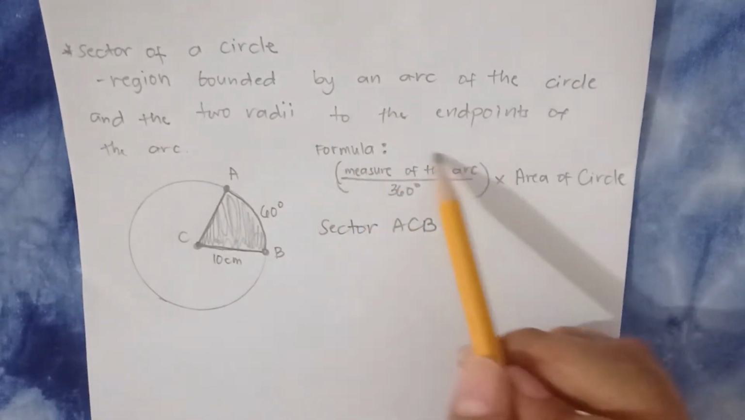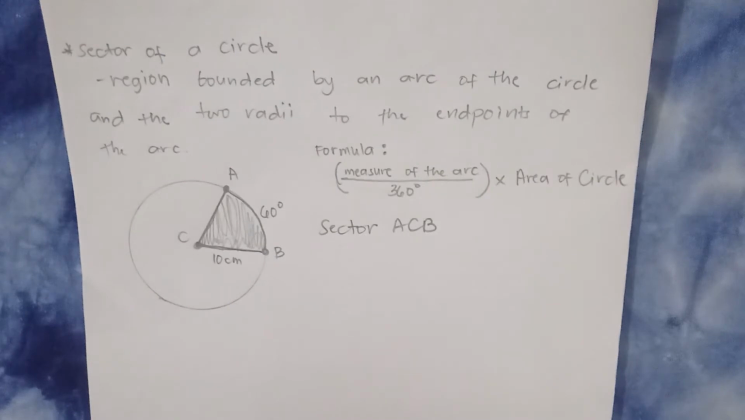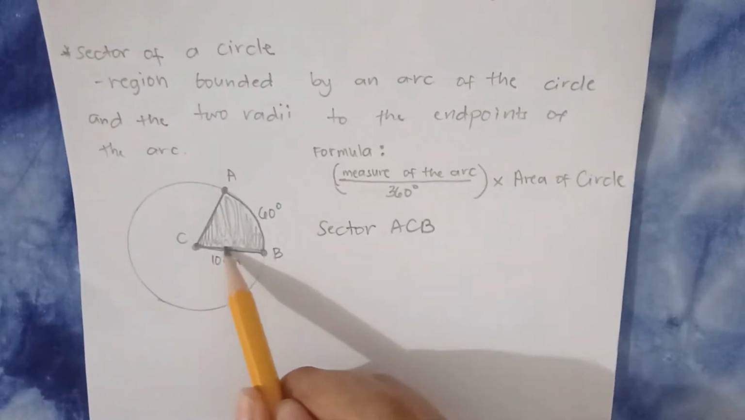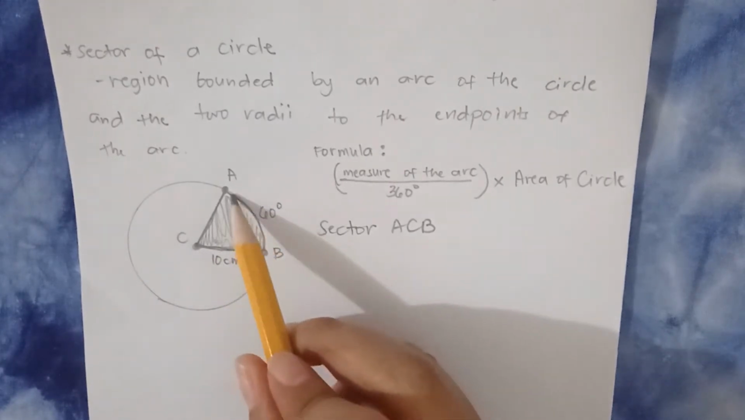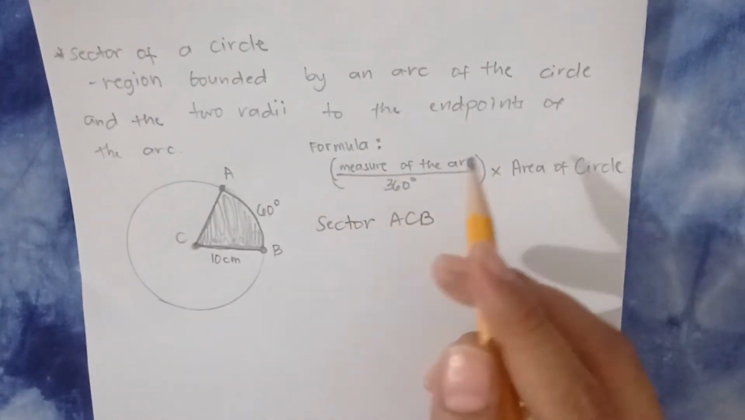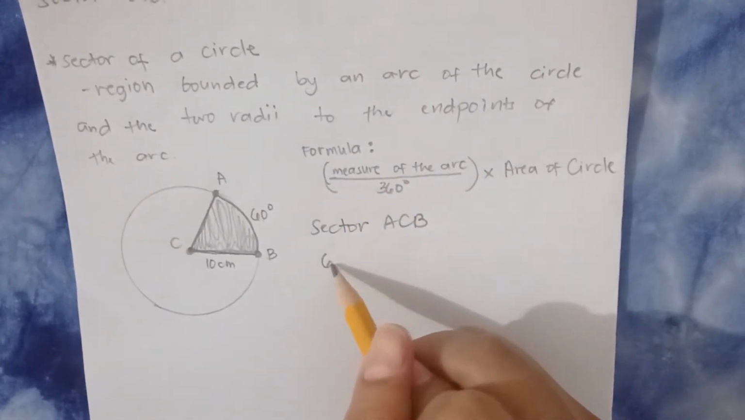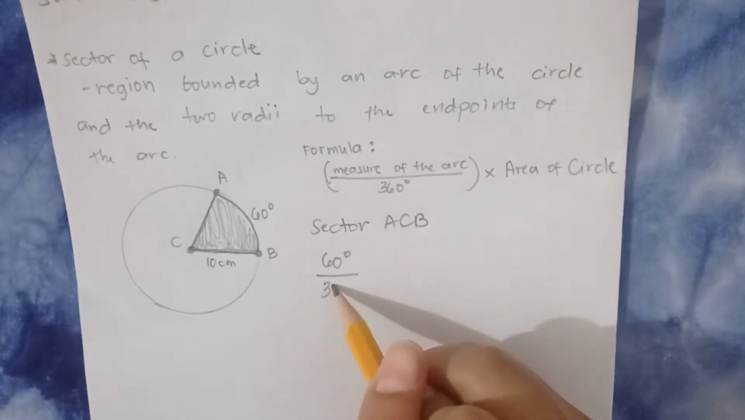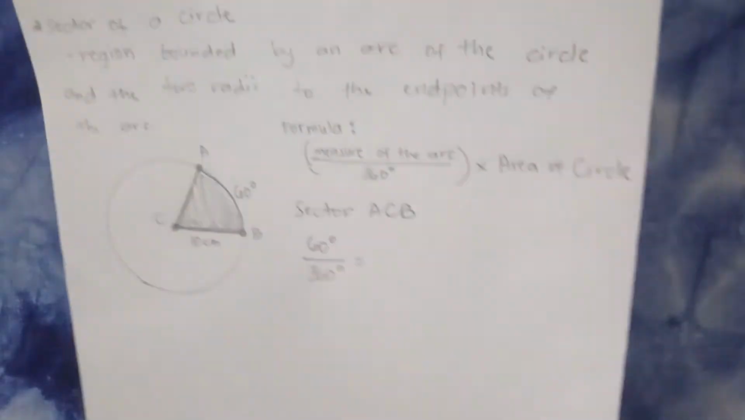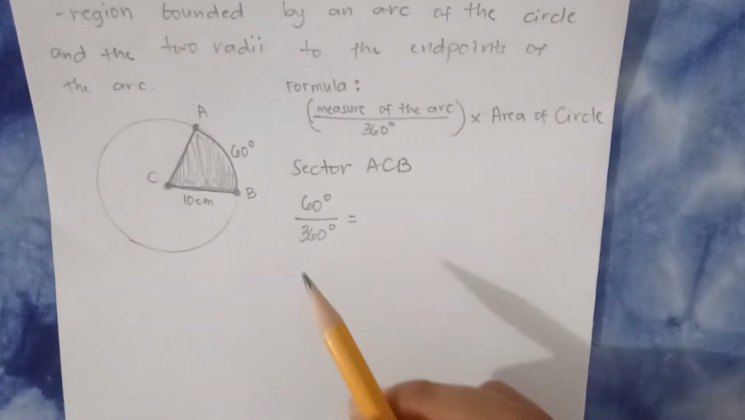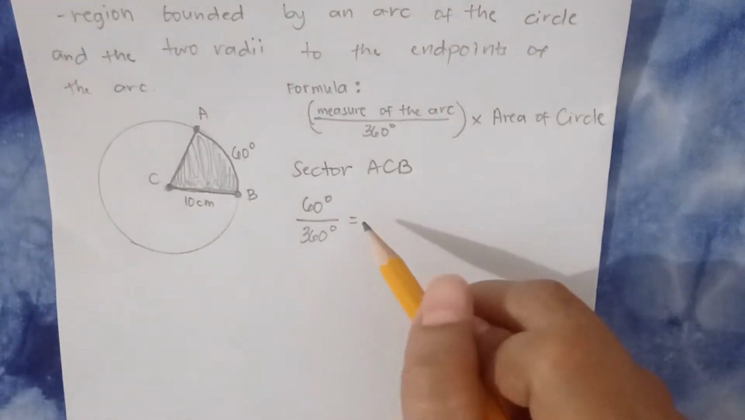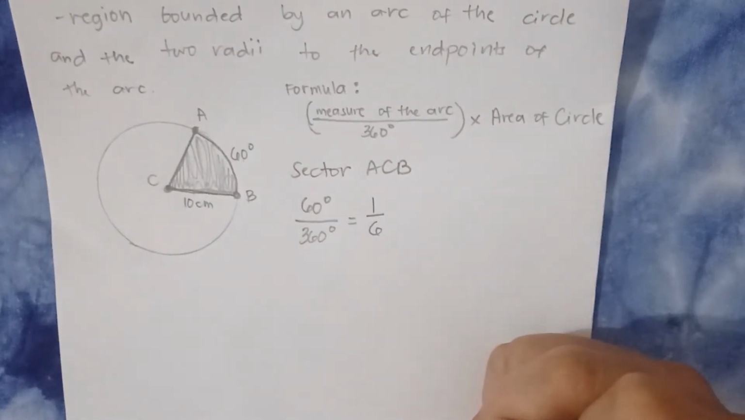Kunin muna natin ito, yung first part, the measure of the arc over 360 degrees. So, dito sa given natin, the measure of the radius is 10 centimeters. The measure of the arc, AB, is 60 degrees. So, kunin muna natin yung first part. So, 60 degrees over 360 degrees. Diba? So, ngayon, kunin mo yung lowest term. Anong lowest term ng 60 degrees over 360 degrees? That will be equal to 1 over 6.